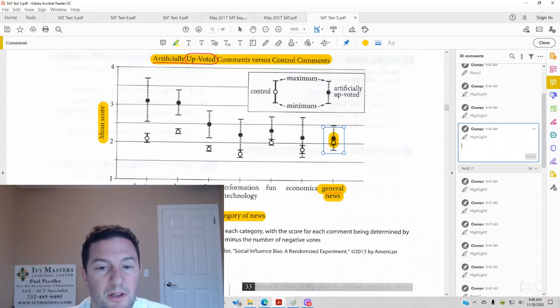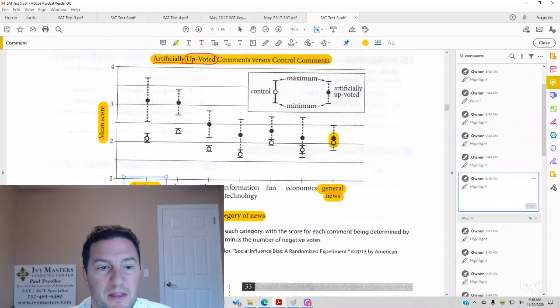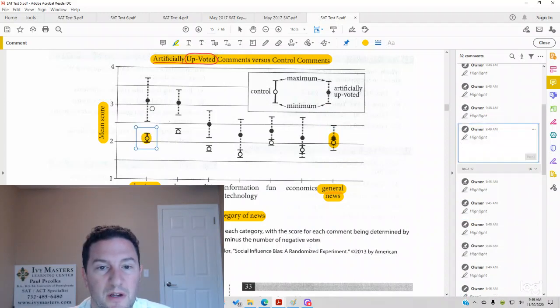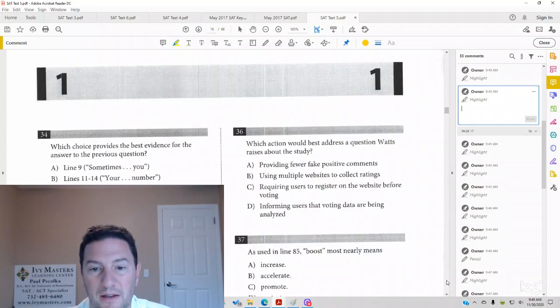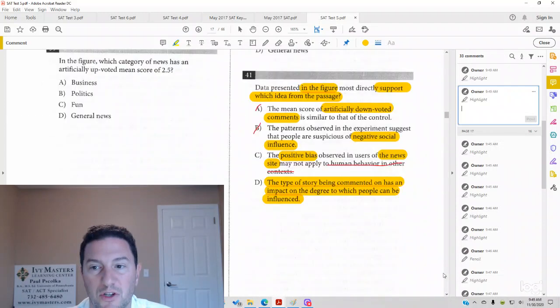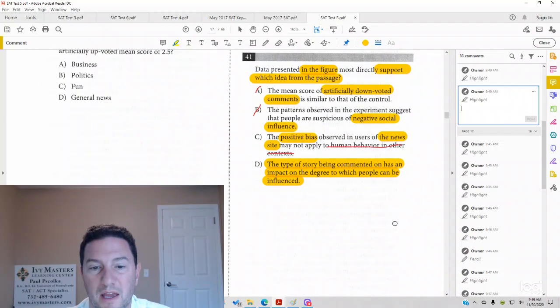If, on the other hand, we look at business, we can see that there's a big difference between the control and the artificially upvoted. So how much the influence is depends on the category of news. Category of news, type of story being commented on, impact on the degree to which people are influenced.